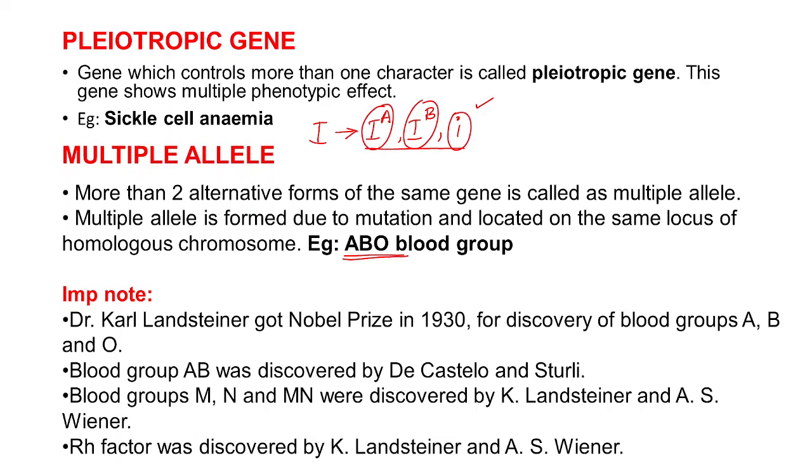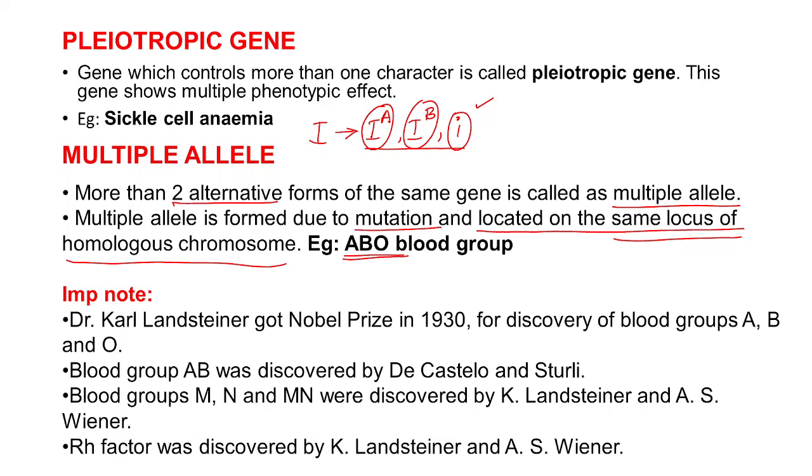What is the multiple allele condition? It's a condition in which more than two alternative forms of the same gene occur. They are formed due to mutation and located on the same locus of homologous chromosome. This may be asked in your NEET examination. The multiple alleles will be located on the same locus of homologous chromosome, right?